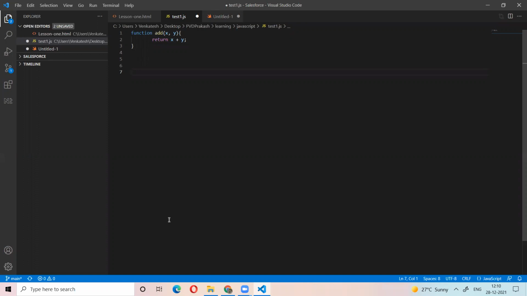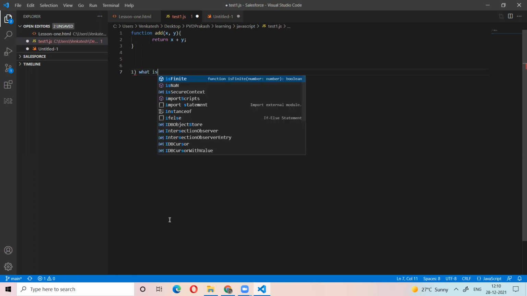Yes, sir. So we already have a function definition. If you want to use that function, you need to know, first, what is the use of the function. Second, what is the function name. Third, what are the arguments we need to pass. Fourth, what is the return statement.